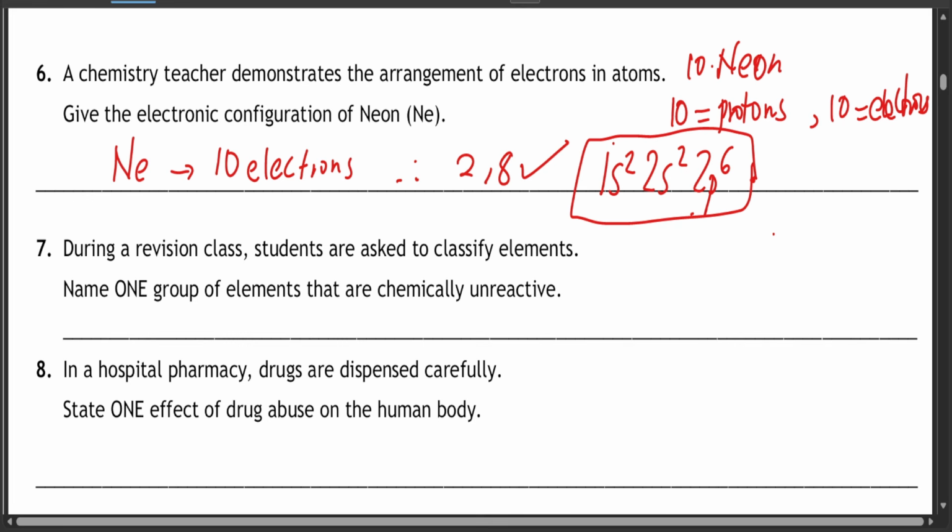Question 7. During a revision class, students are asked to classify elements. Name one group of elements that are chemically unreactive. One group of elements that are usually chemically unreactive are the group 8 elements, which we call the noble gases. So all the noble gases are unreactive, like neon, helium, and so on.